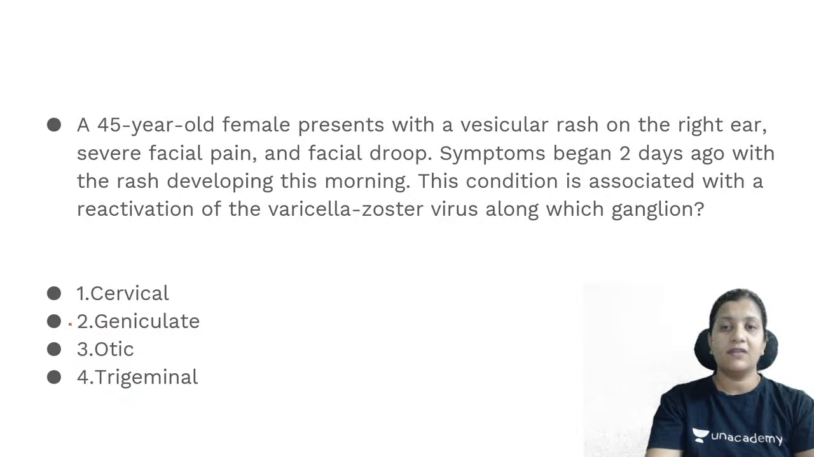A 45-year-old woman presents with a vesicular rash in the right ear with facial pain and a facial droop. Symptoms began 2 days ago with the rash developing in the morning. The condition is associated with reactivation of varicella zoster virus along which ganglion? Cervical ganglion, geniculate ganglion, otic ganglion, trigeminal ganglion.